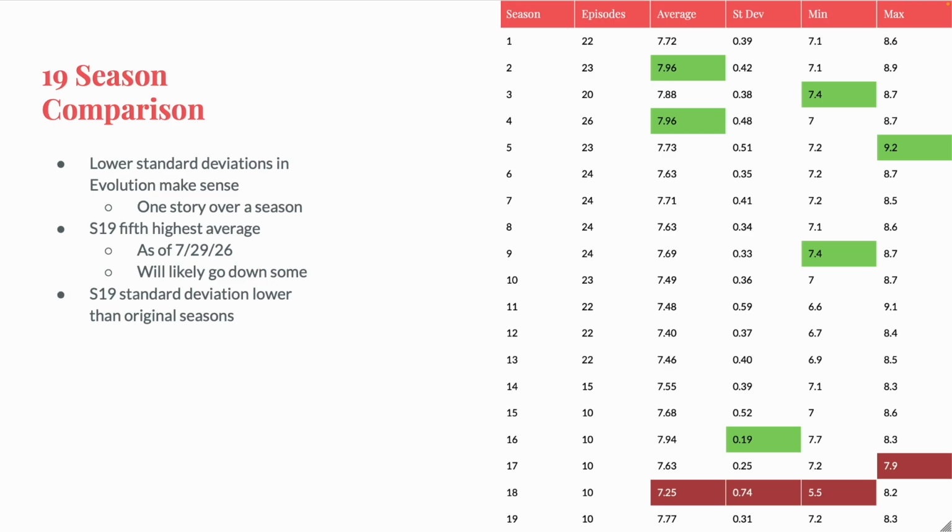It's a little higher than the first 2 Evolution seasons, but lower than all the seasons of the original run. So while maybe none of the episodes stuck out as being particularly good or amazing, none of them stuck out as being really bad either. The min and max ratings were 7.2 and 8.3, pretty in line with the later seasons of the original run and Evolution.